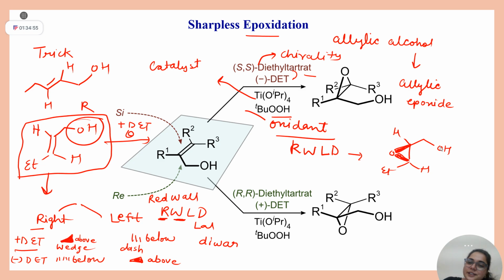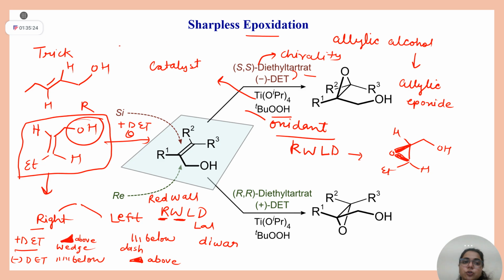If not, I can explain again. Please ask. Is this trick clear? Okay. Can I repeat? This is the RWLD trick. Clear or not? Did the red wall trick make sense?